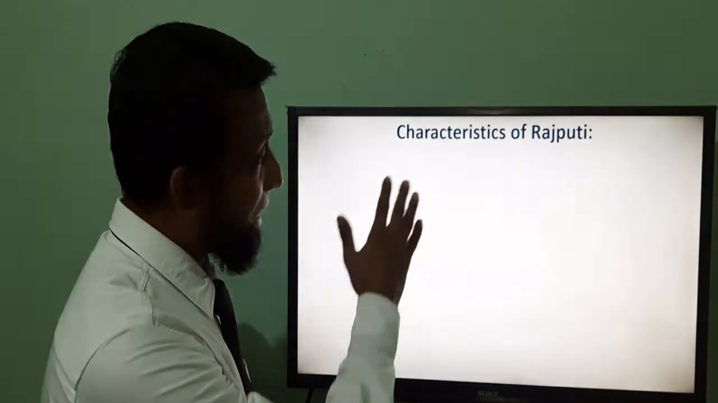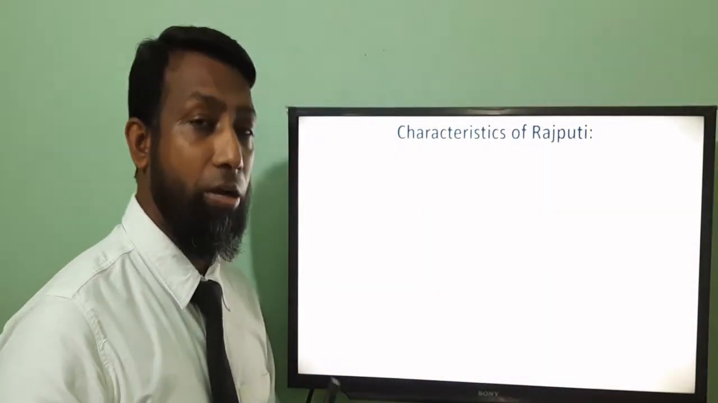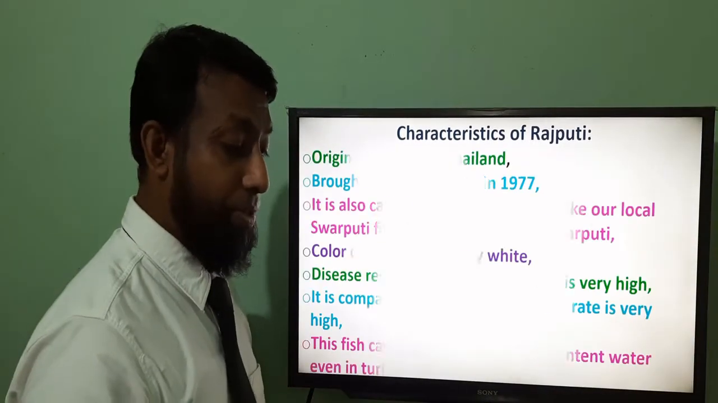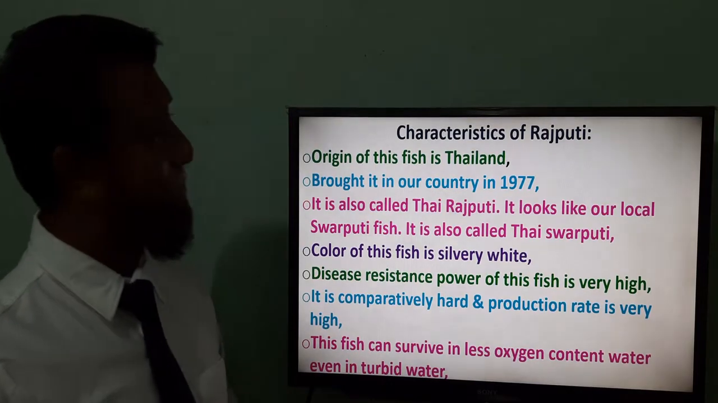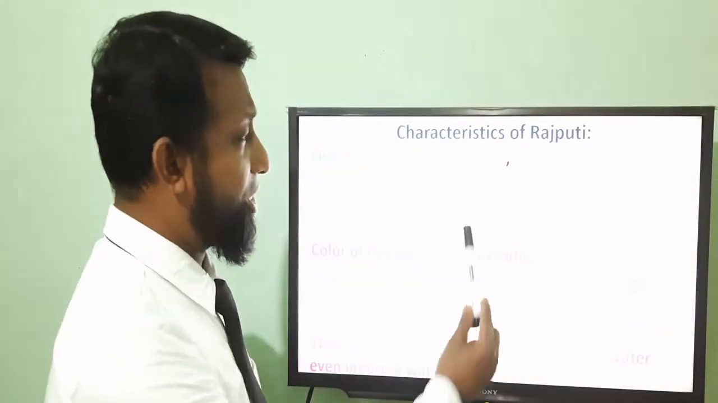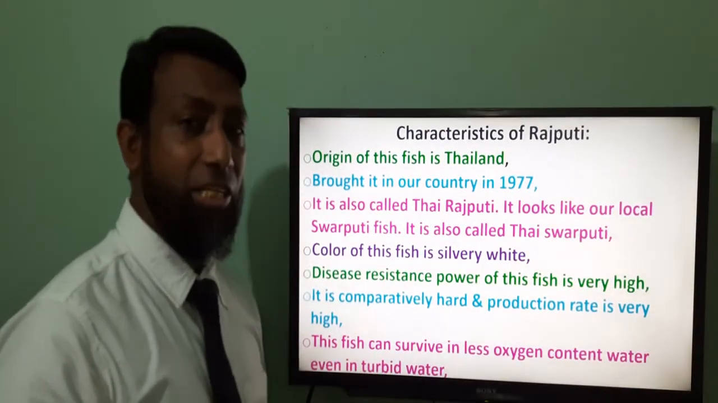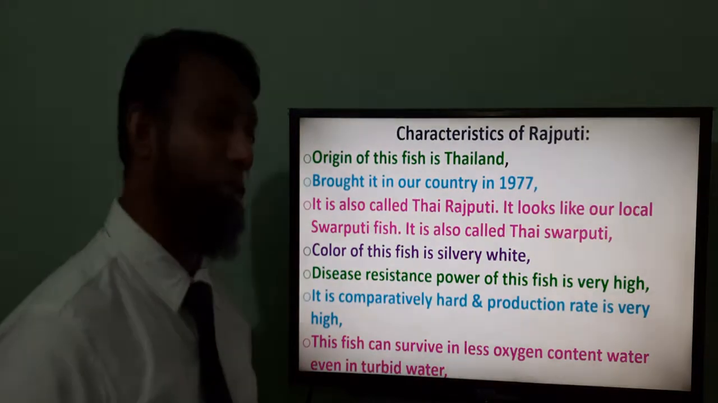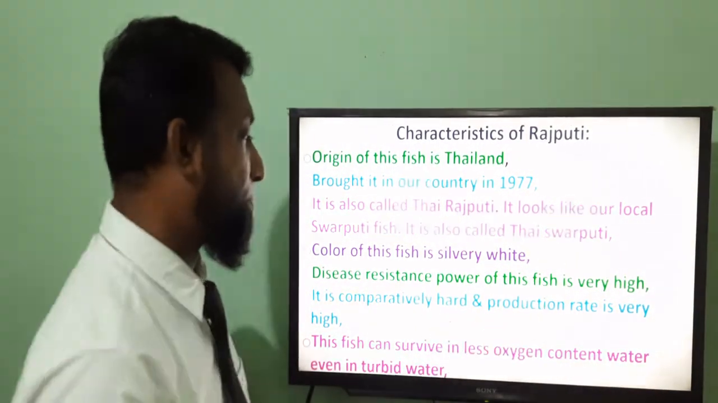Next are the characteristics of Rajputi. This is very, very important for your creative question as well. So let's talk about the characteristics of Rajputi. The origin of this fish is Thailand. In 1977 it was first brought to Bangladesh. As I told you before, this is called Rajputi, Thai Rajputi or Thai Sharputi as well.